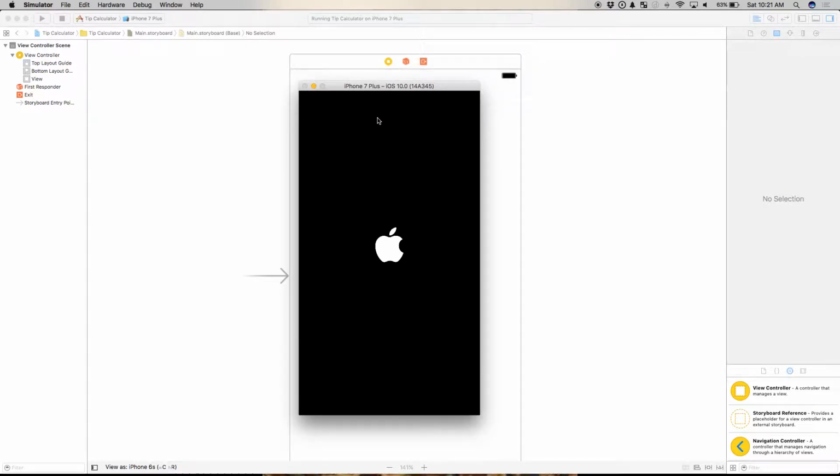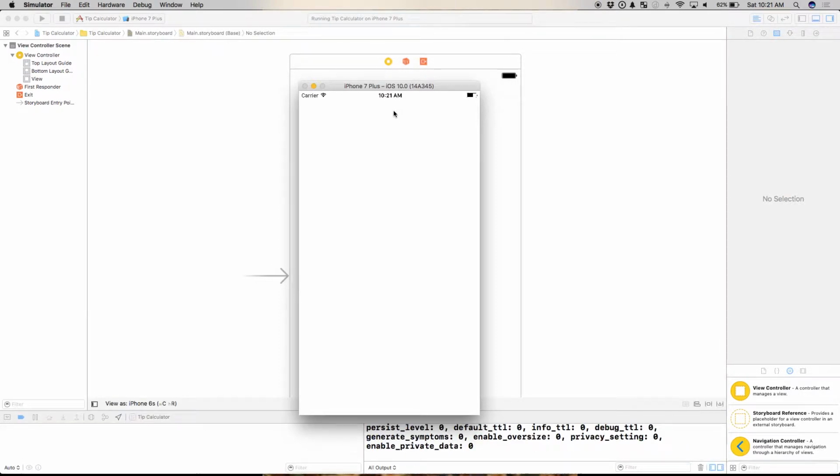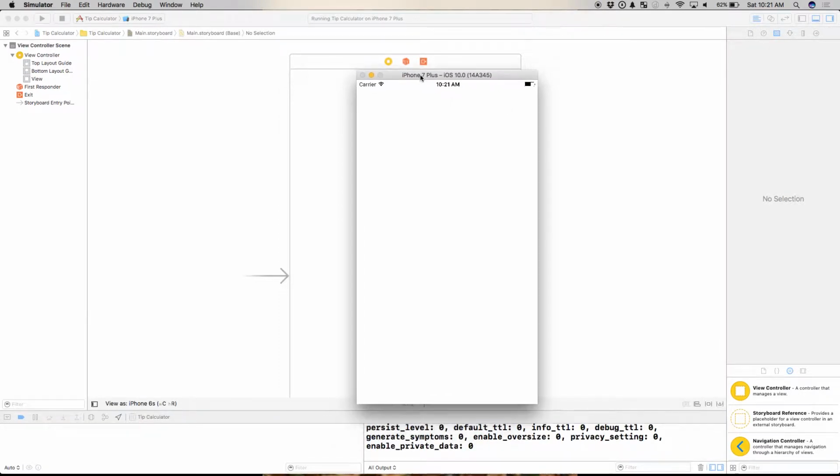We see the emulator spinning up here, so go ahead and build real quick. I want you to notice a couple things. It tells me what kind of phone I'm building for. I can choose that up here. Apple is awesome because it makes Xcode come with simulators. And this is a perfect simulation of an iPhone 7 Plus. I can change the zoom.